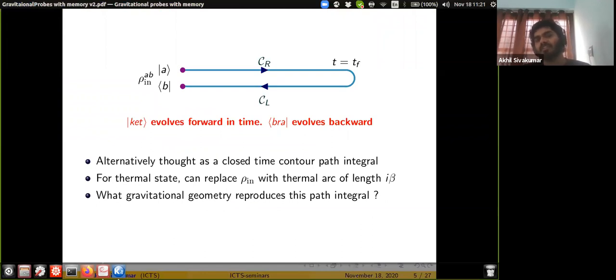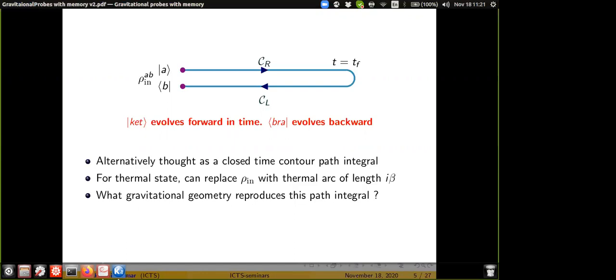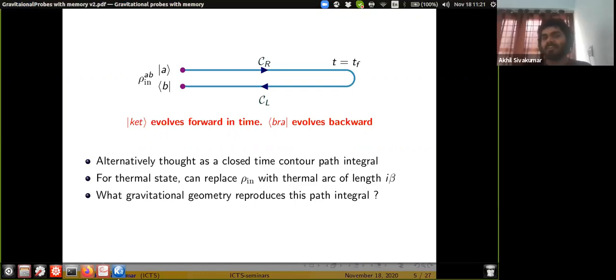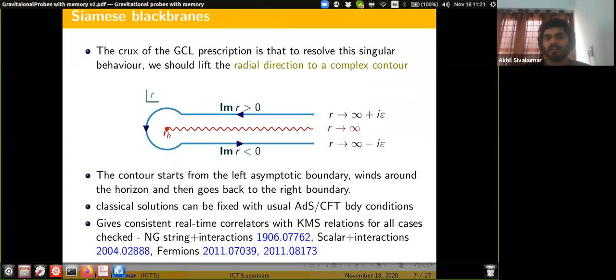But if you have seen the complex contours people use for thermal states, you go all the way to the future, come back, and then go down in the imaginary direction, and then identify. This prescription works in a very similar way: if we compare the two boundaries, there is no complex shift in the time itself, and all the complex shift happens via r.